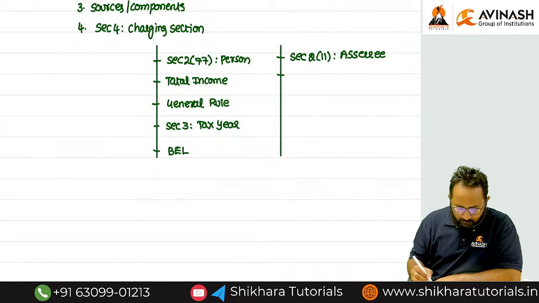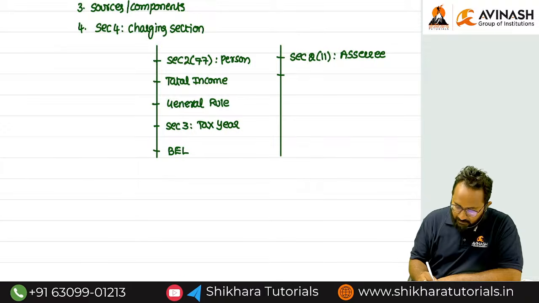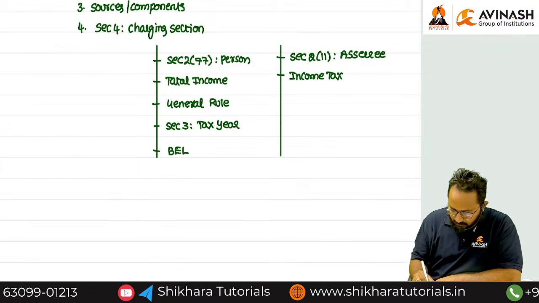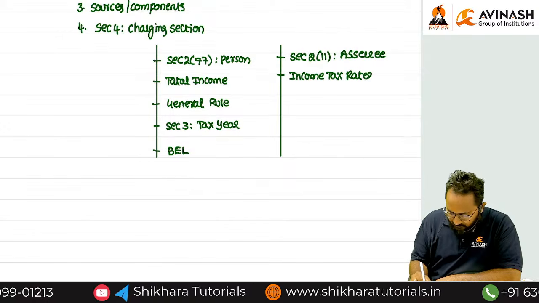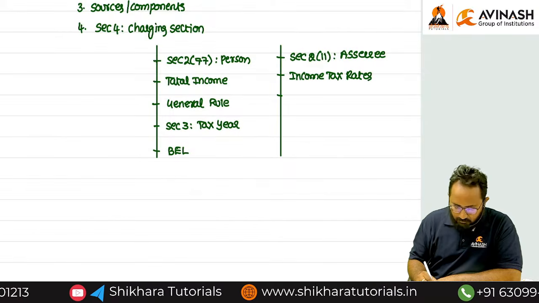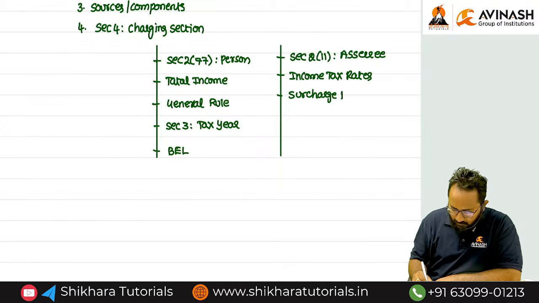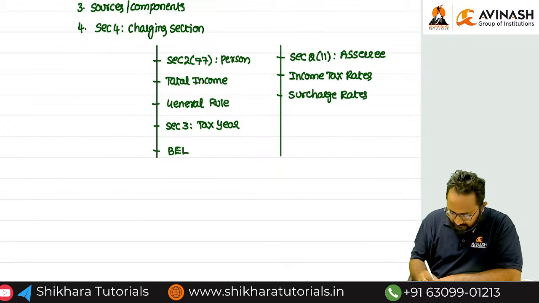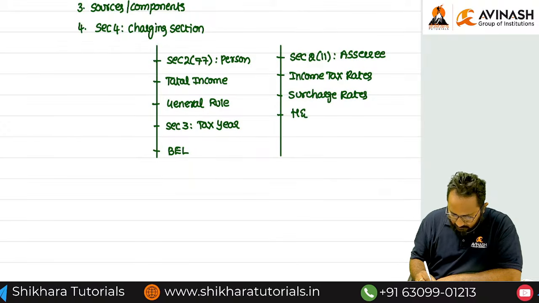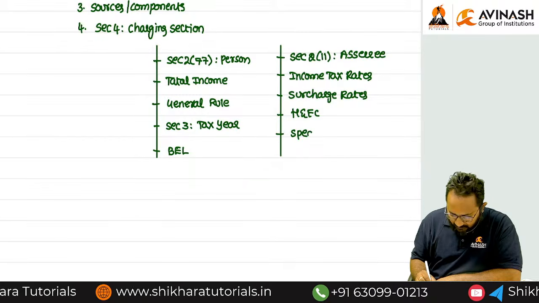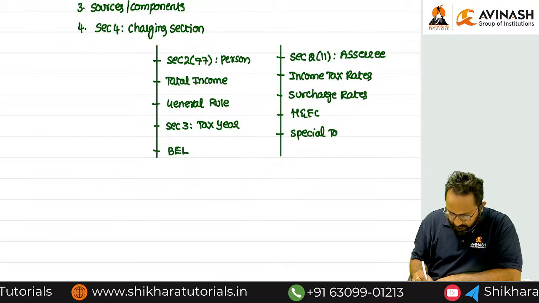Next we discussed the income tax rates for every person, including surcharge rates. Next, health and education cess. Next, we discussed special tax rates.